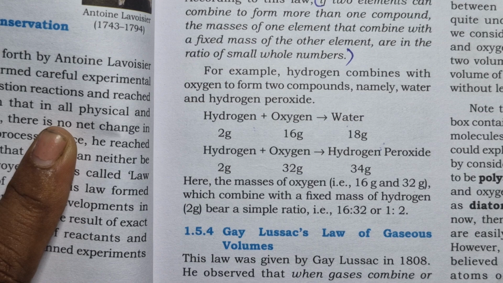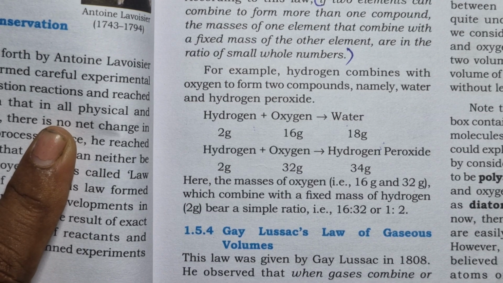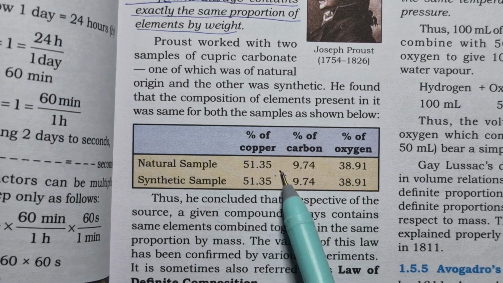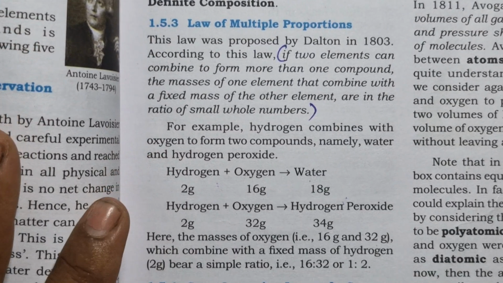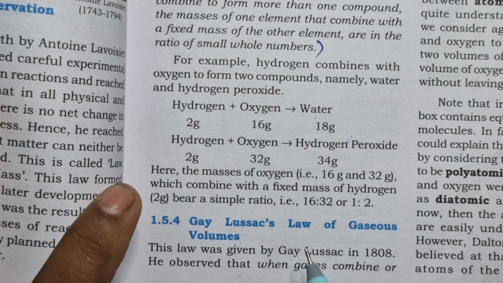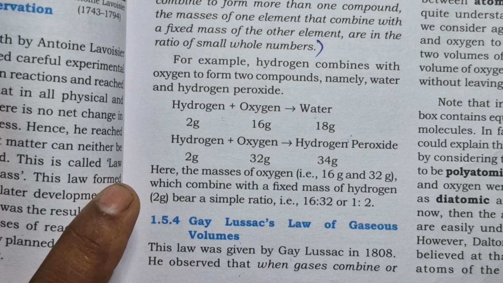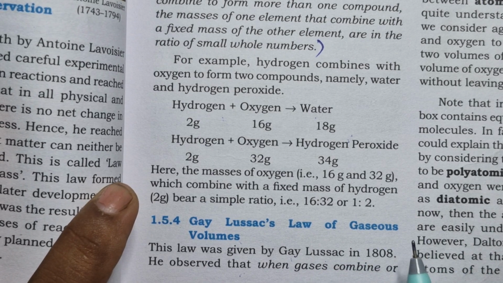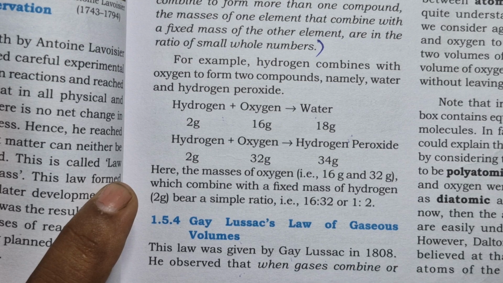In simple words, Gay-Lussac's law of gaseous volume is what you have already learned as the law of definite proportion by mass. Previously we learned about mass percentage. Same way here, it will be the law of definite proportion by volume, just in different words. It was given by, as the name suggests, Gay-Lussac in the year 1808.